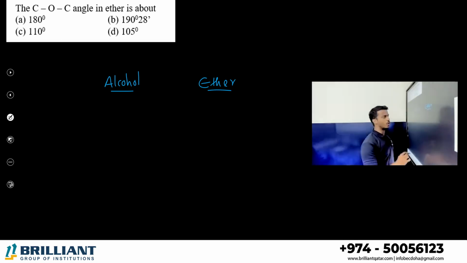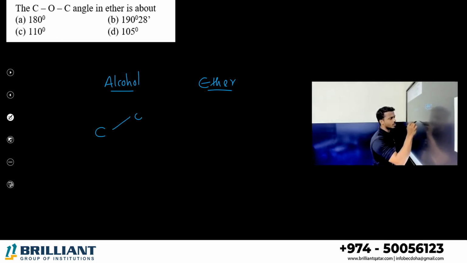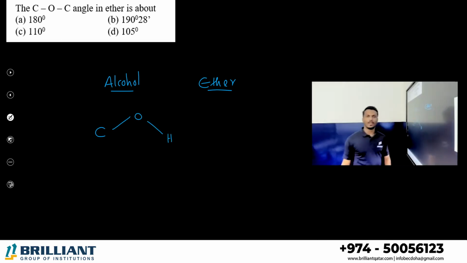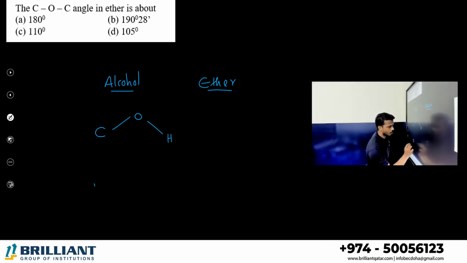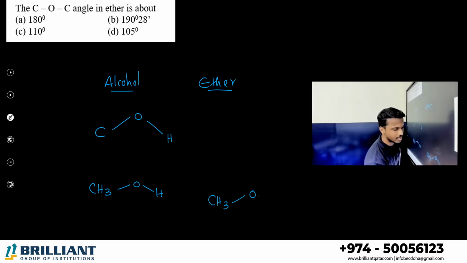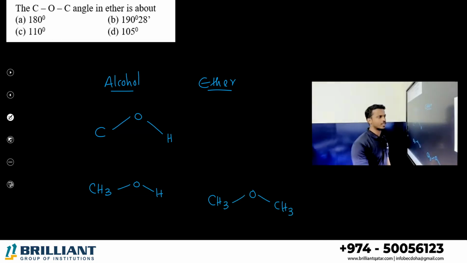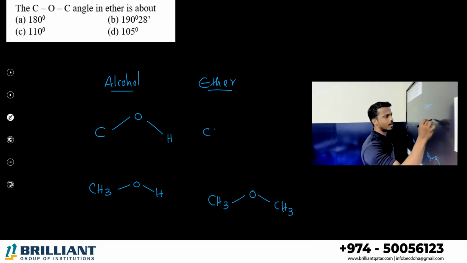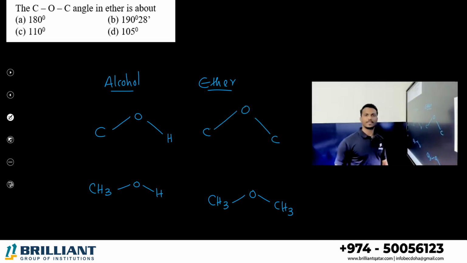In an alcohol there is a carbon, oxygen, hydrogen bond. Consider the compound methanol, CH3OH. For ether, for example, take methoxymethane, CH3OCH3. What is the bond angle? That is carbon, oxygen, carbon, the C-O-C bond.